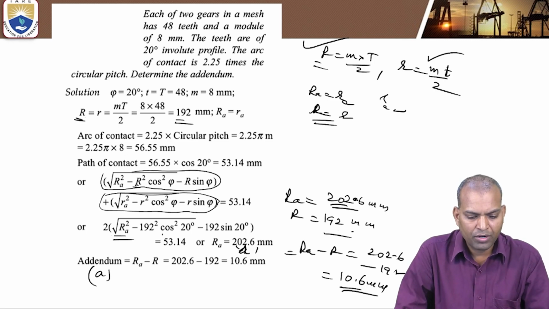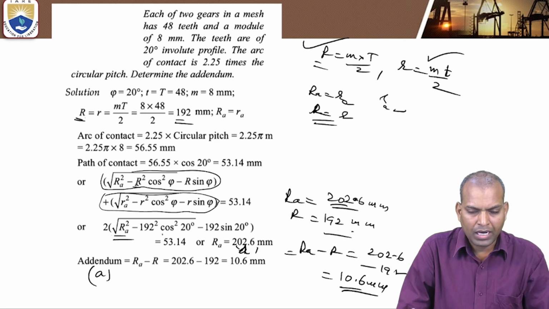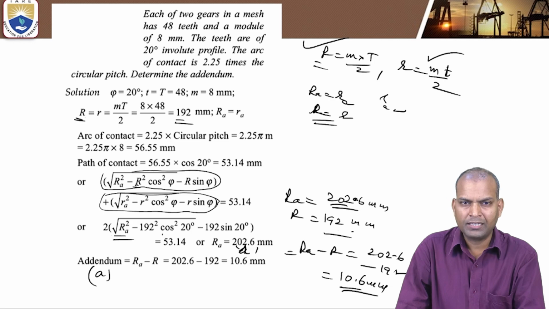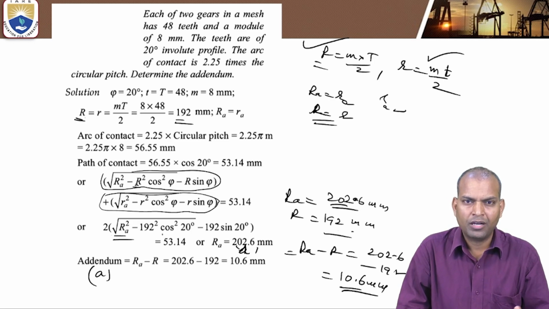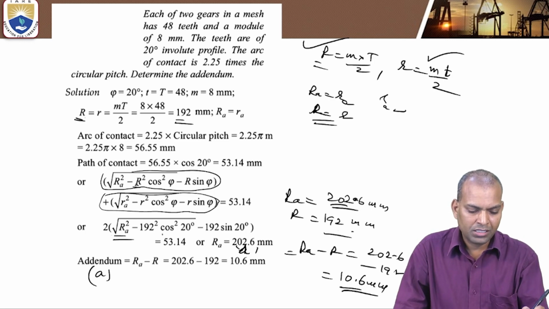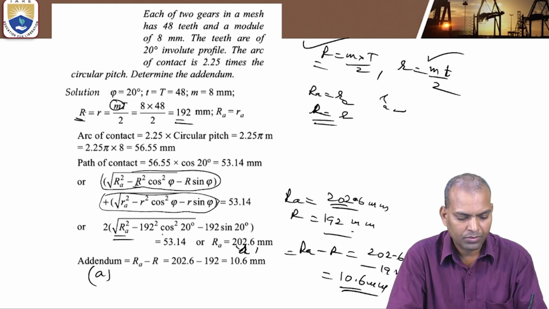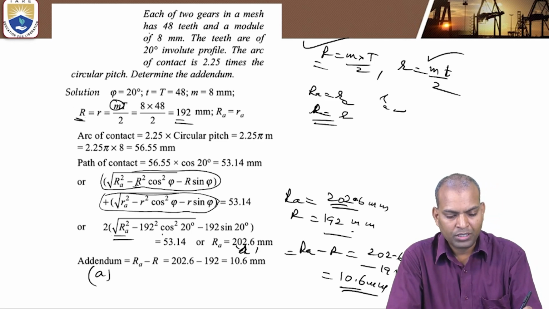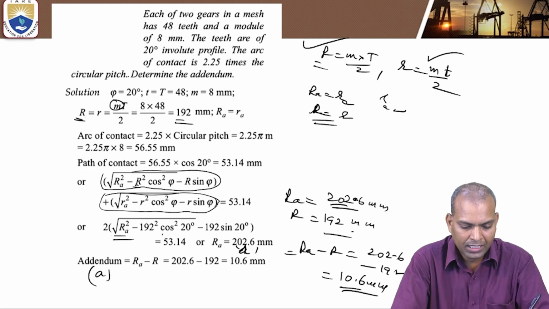So thus we have to find out the addendum, and depending on the data, the path of contact, path of approach, path of recess, arc of contact, contact ratio, or the number of teeth in contact. These terminologies in this module are very important, including circular pitch. All these values are important. Based on the data, we apply the formula and obtain the output values.